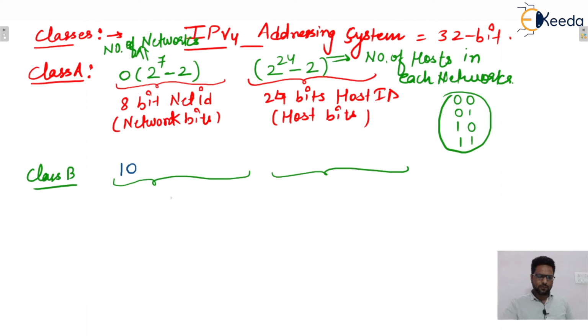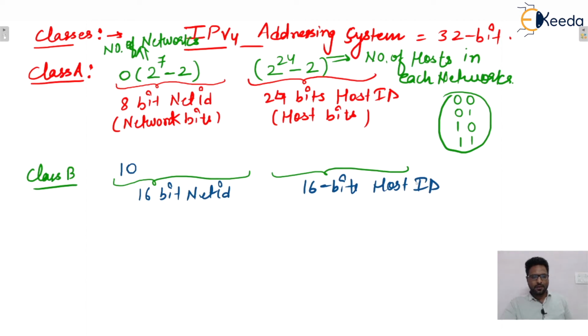Now here 16 bits are assigned for network ID, and the remaining 16 bits are for host. Here also 2 bits are fixed, so the remaining 14 bits are there, so 2 raised to power 14 combinations will be possible, and each combination will represent one network, that is known as network ID.